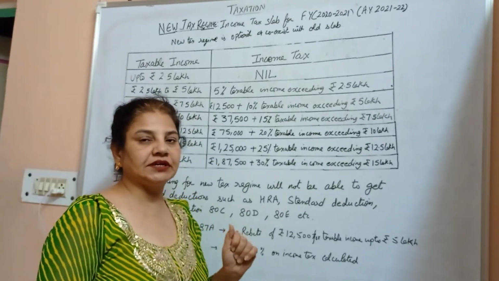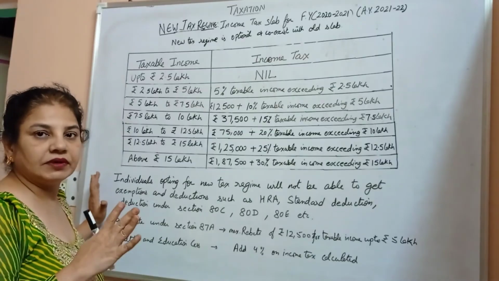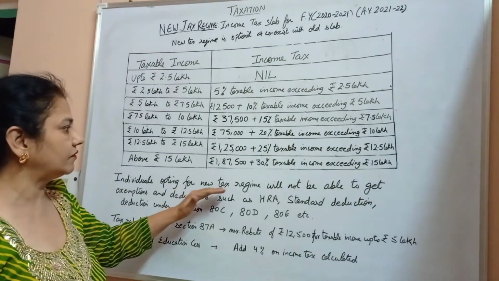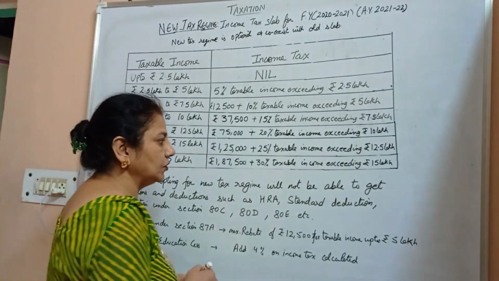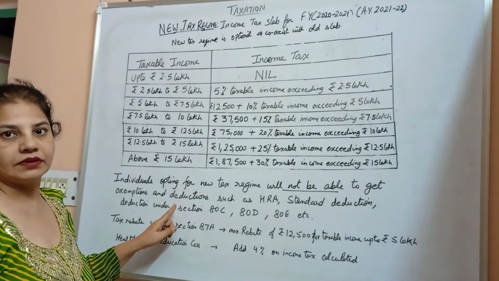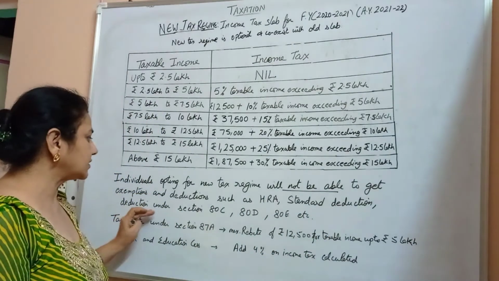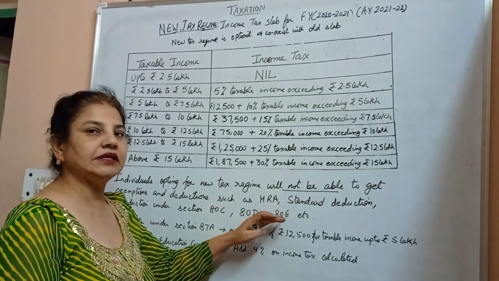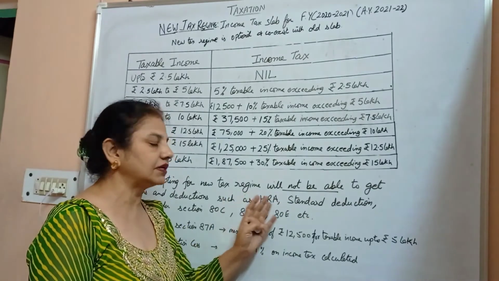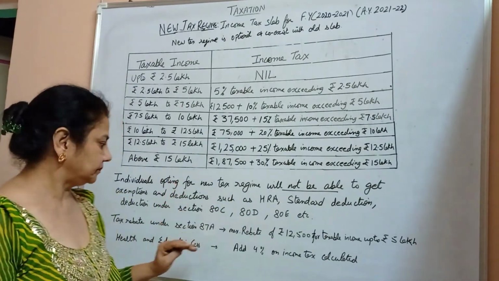Now, what is the specialty of this slab? If the individual opts for this new tax regime, then the new tax regime will not allow any exemption and deduction, such as HRA, standard deduction, deduction under section 80C, 80D, 80E, and so on, which we get in the old slab, but in the new slab no deduction will be allowed.